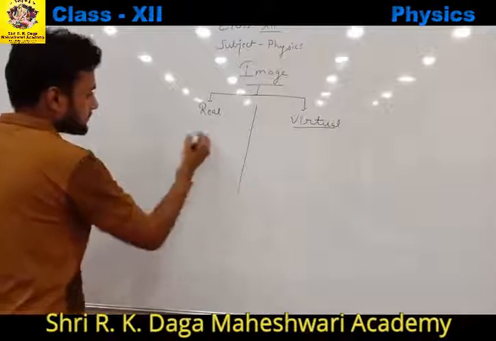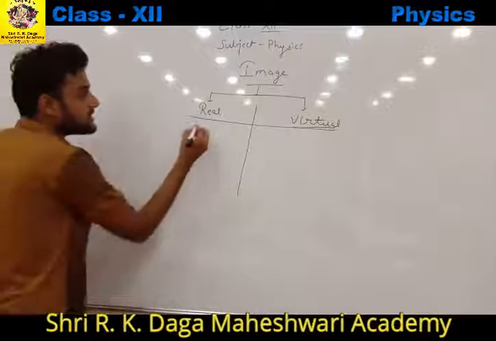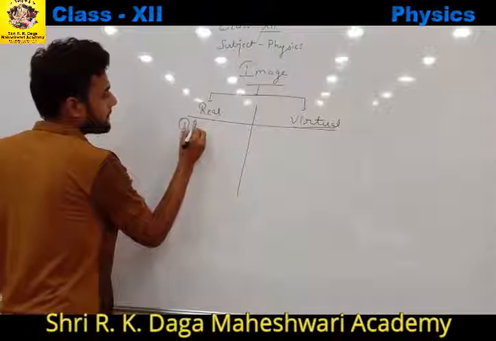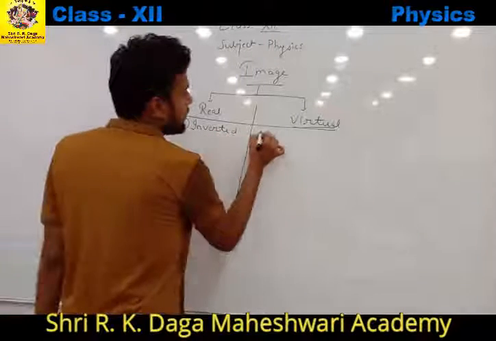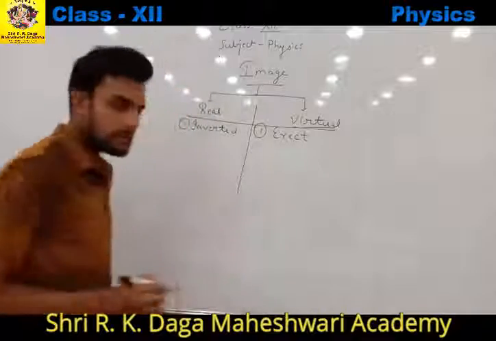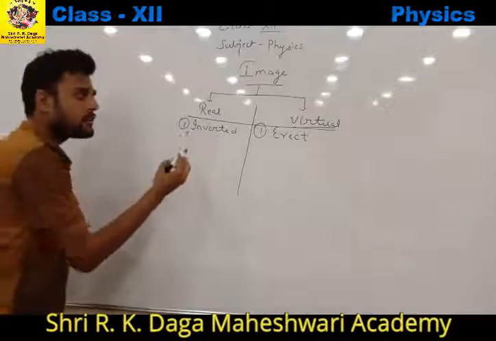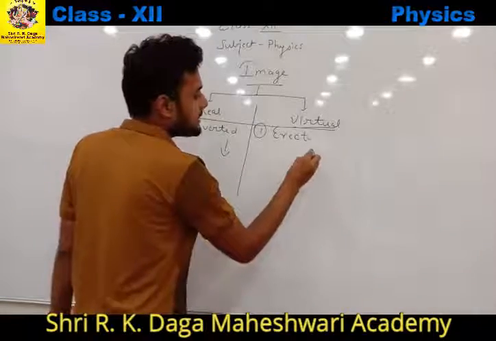Okay, the real image is always inverted, while the virtual image is always erect. Now what is the meaning of inverted and erect? Inverted का मतलब होता है उल्टा और erect का मतलब होता है सीधा.